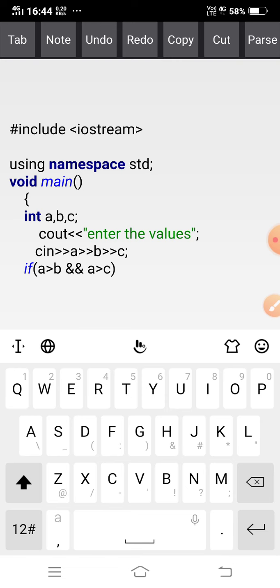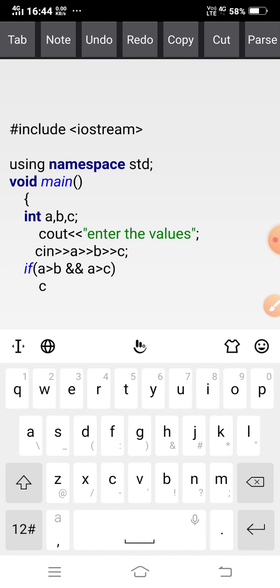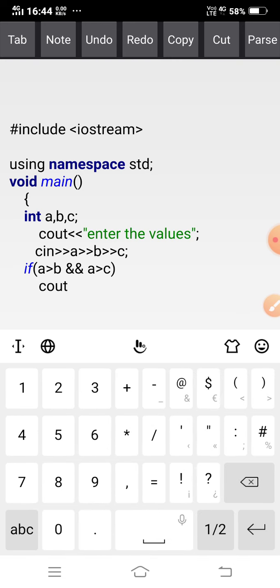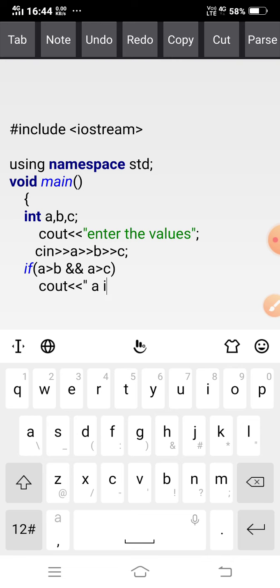If A greater than B and A greater than C, then cout: A is largest. Then semicolon. Else if,